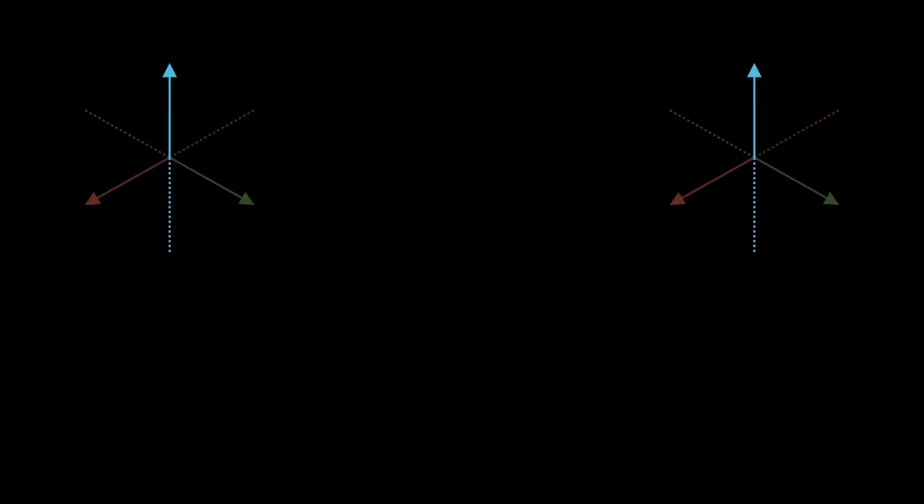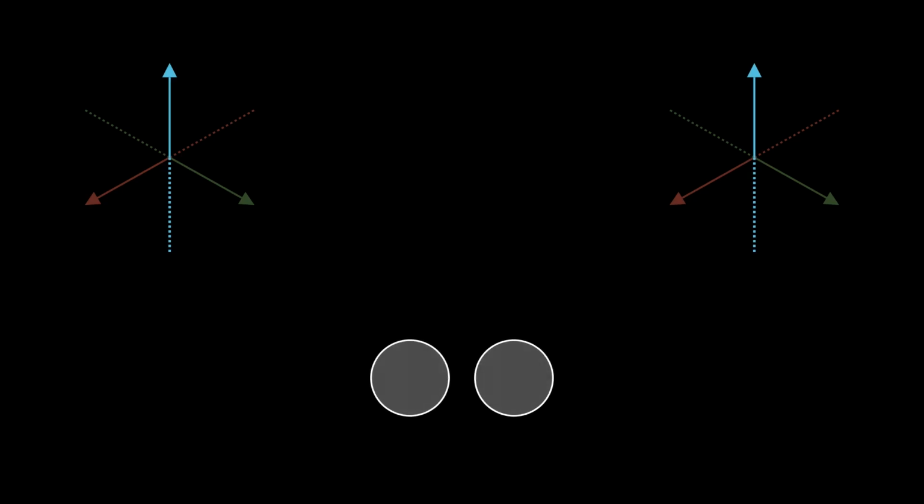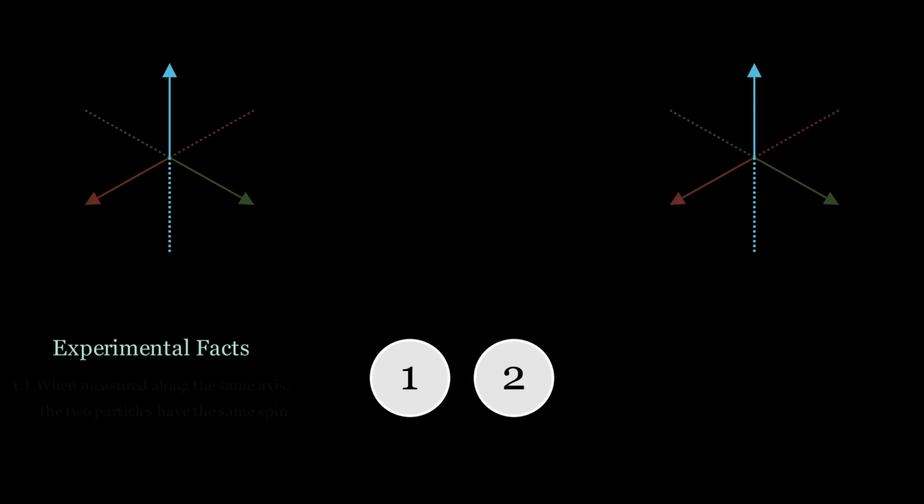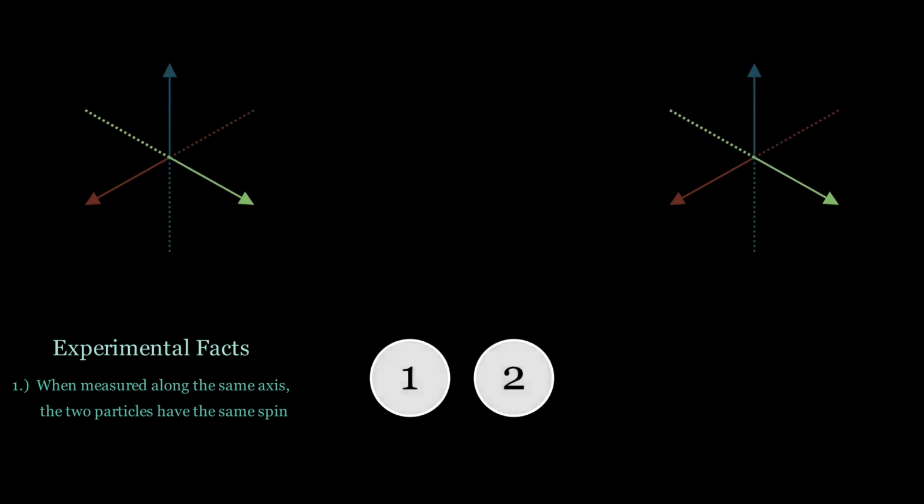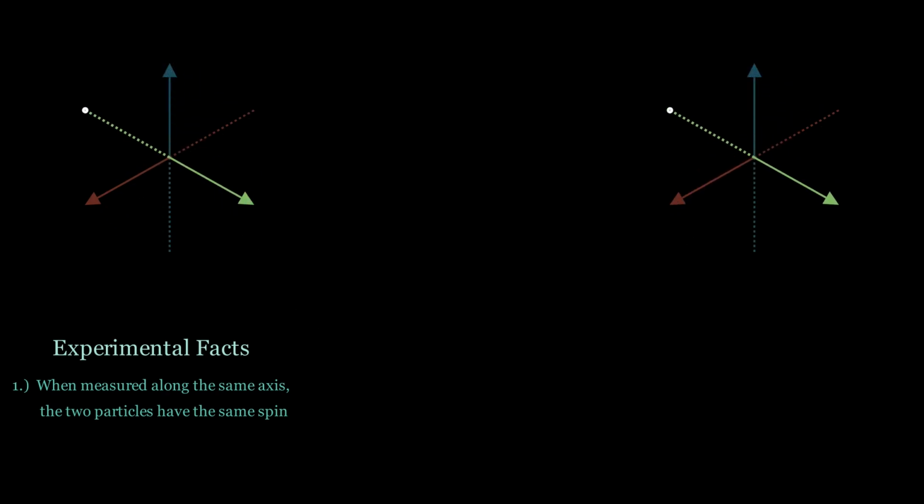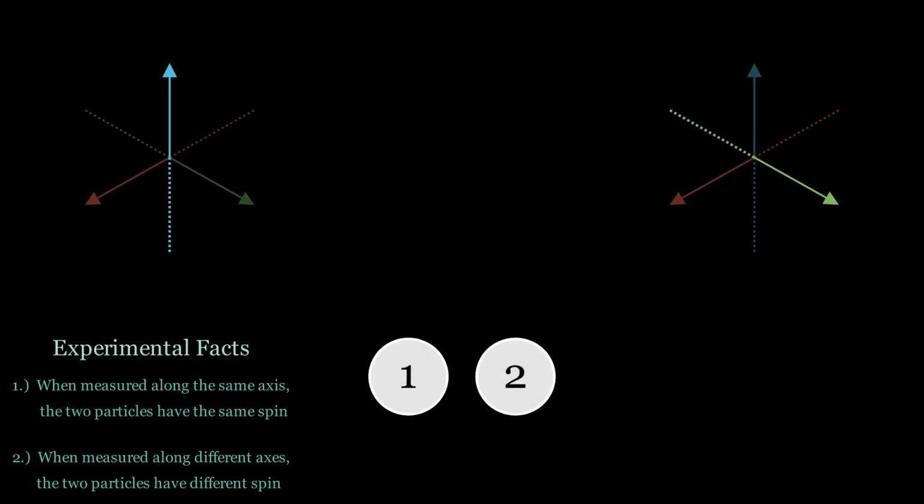Now, instead of one particle, suppose we have two that we send through spatially distant measurement devices. Further suppose that these two particles satisfy some experimental facts. First, whenever we measure them along the same axis, we find that they have the same spin. This means they always either both go up or both go down, but never one of each. This is true along axes A, B, and C. Second, whenever we measure the particles along different axes, we find that one goes up and the other goes down. Here are a few examples.